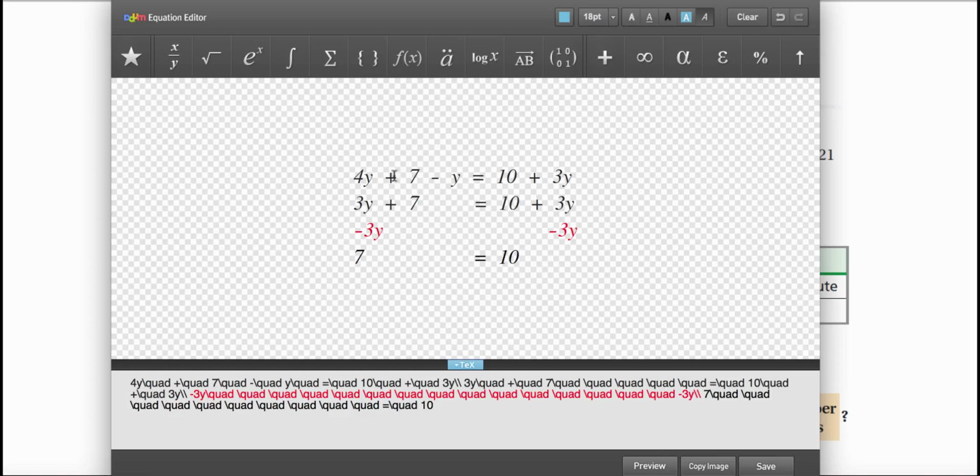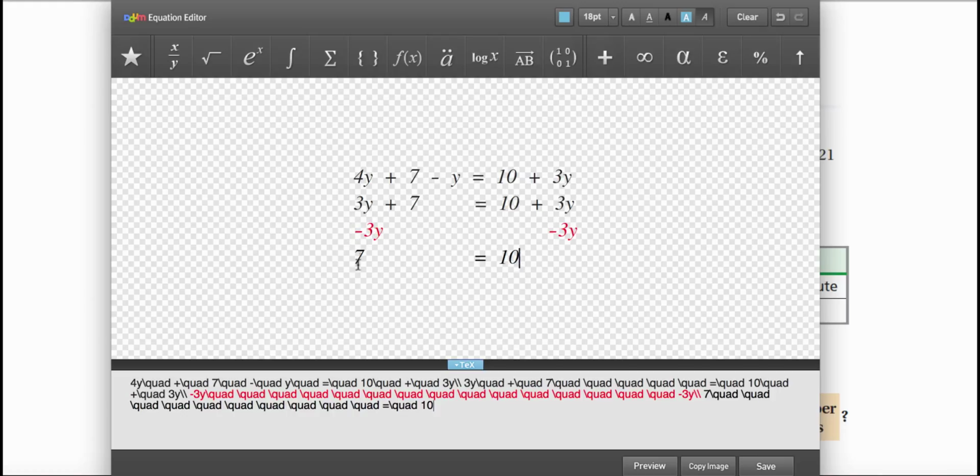Okay, here's the problem. 4y plus 7 minus y equals 10 plus 3y. First thing I do is I notice that 4y and minus y are on the same side, so inverses aren't needed. 4y minus y, 1y is 3y.